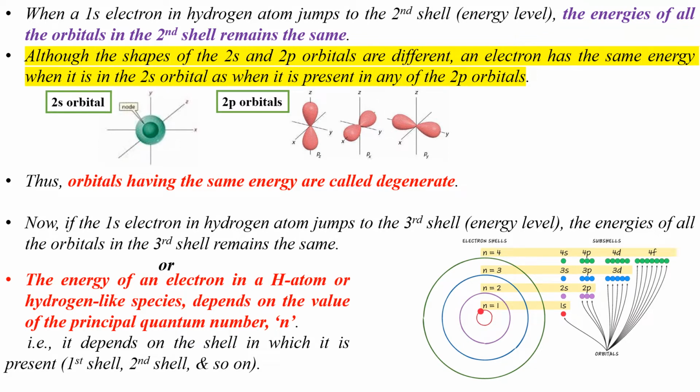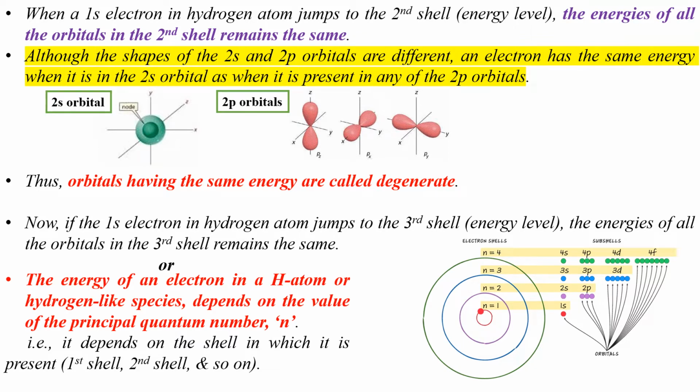We know that the 2s orbital is spherical in shape and each of the three 2p orbitals is dumbbell shaped. However, the different shapes of the 2s and 2p orbitals in a hydrogen atom do not affect the energy possessed by an electron occupying these orbitals. That is, whatever be the shape of the 2s and 2p orbitals in the second shell, an electron has the same energy when it is in the 2s orbital and when it is in any of the three 2p orbitals.